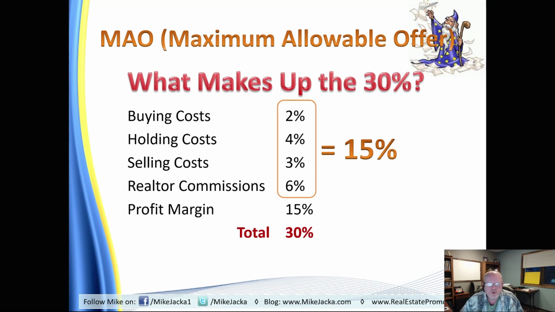It all adds up. So that 70% MAO formula really generates a true 10 to 12%. It can definitely go to 13, 14, 15% if everything works out perfectly as planned. But you can figure with that formula, you're going to be running about a 10 to 13% profit margin using those numbers.